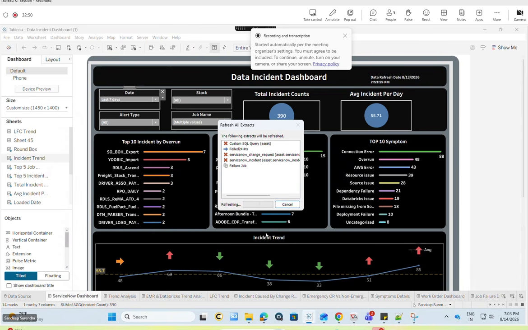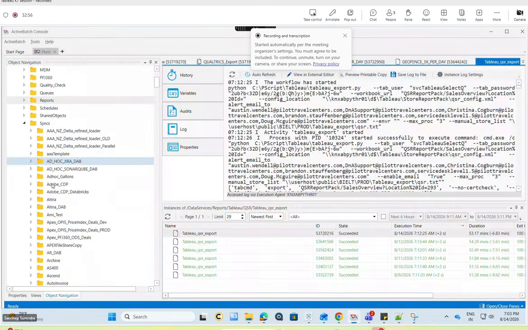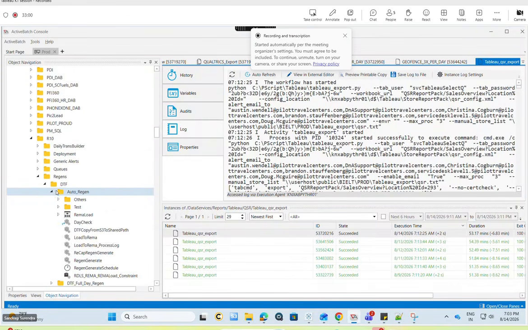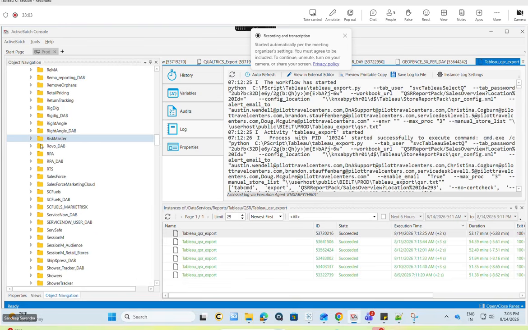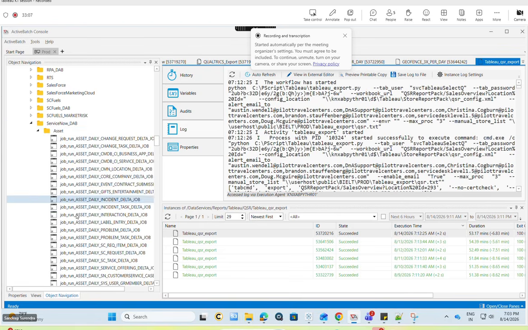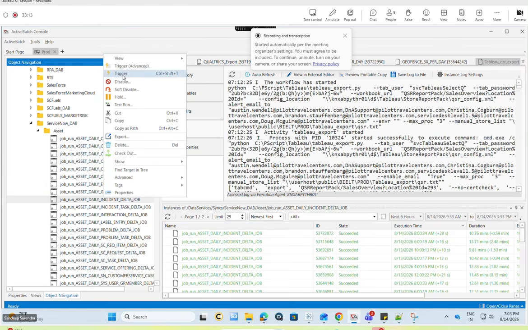Before this refresh, if a sync job is there, under syncs there is ServiceNow incident tables. Under asset, we'll have this job, okay? The daily incident detail job. We need to go and trigger this job.